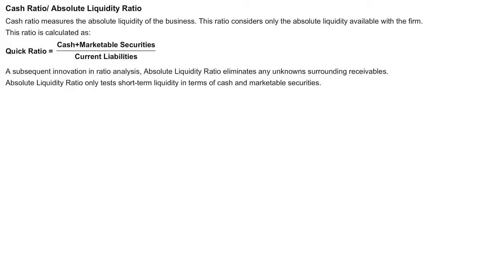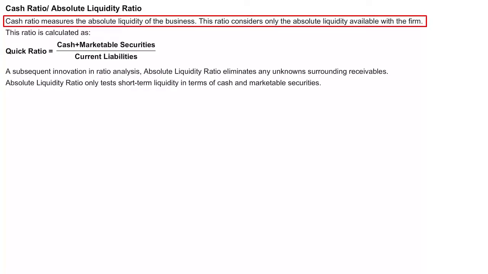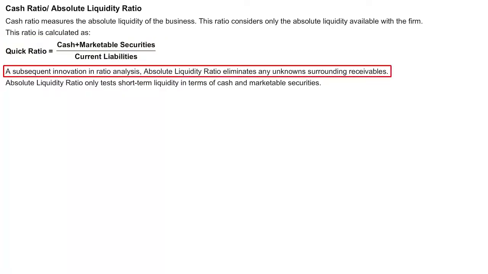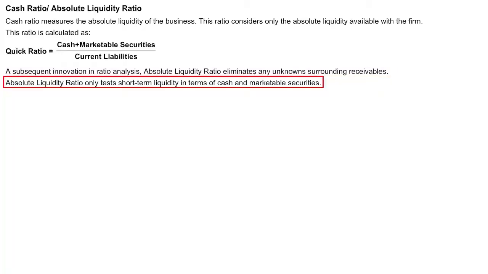Let's understand the third ratio, which is called the cash ratio or absolute liquidity ratio. The cash ratio measures the absolute liquidity of the business. This ratio considers only the absolute liquidity which is available with the firm. The formula is cash plus marketable securities divided by current liabilities. A subsequent innovation is being done in ratio analysis. The absolute liquidity ratio thereby eliminates the unknown surrounding receivables. It only tests the short-term liquidity in regards to cash and marketable securities.